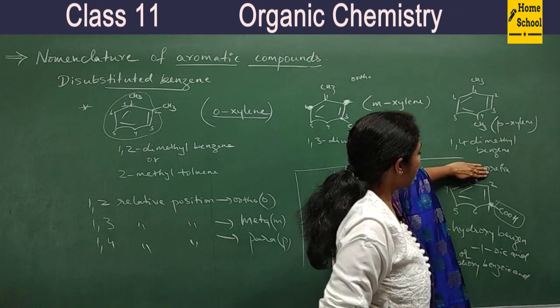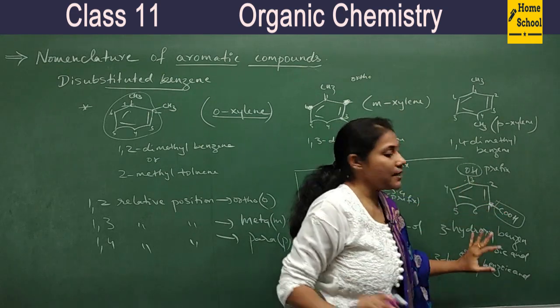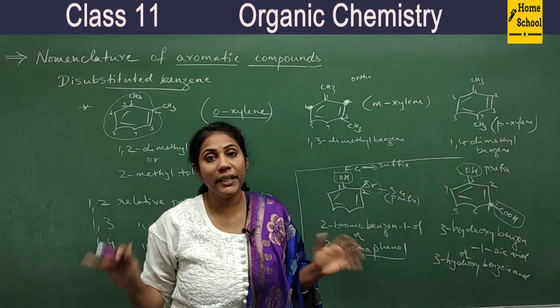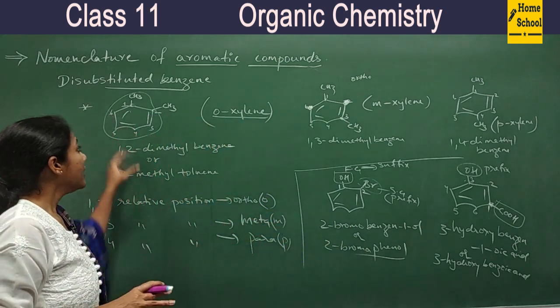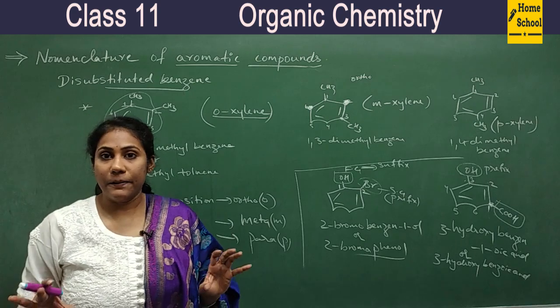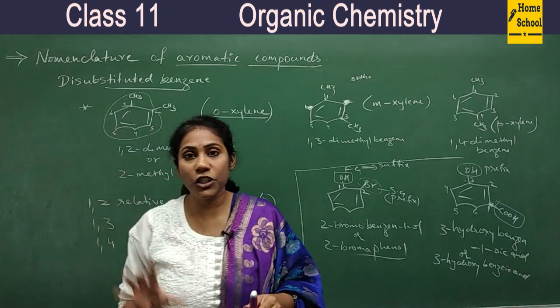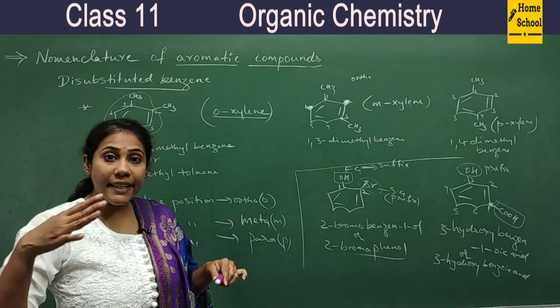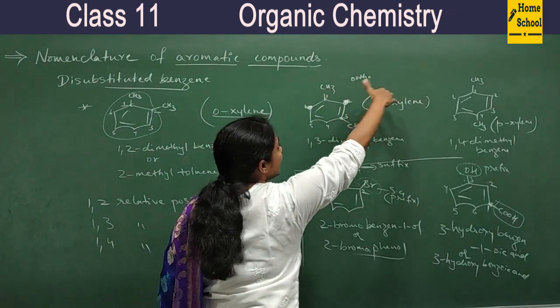And if you close this, what is this? This is like benzoic acid. So 3-hydroxy benzoic acid can also be correct. Okay, so this is how you will name di-substituted benzene. Okay, fine.